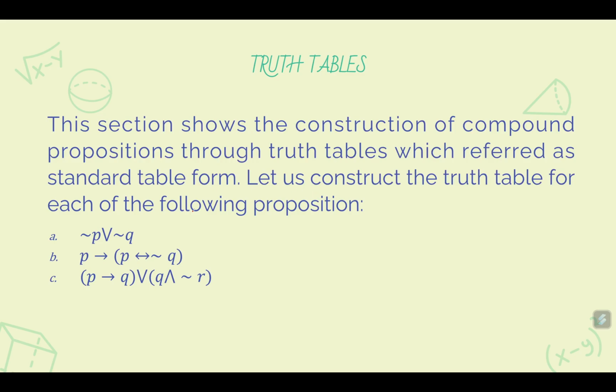So the first proposition here is the statement not P or not Q. So how are we going to determine its truth value? If both P and Q are false, is the statement false or is it true? If both statements P and Q are true, is the combined statement true or false? If one of them is true and one of them is false, is the combined statement again true or is it false? Now, to answer that question, we are going to construct its truth table.